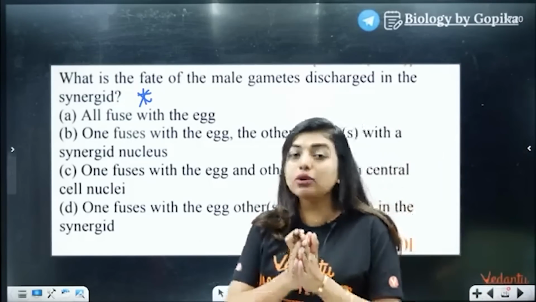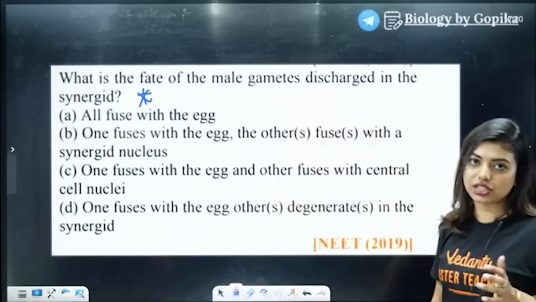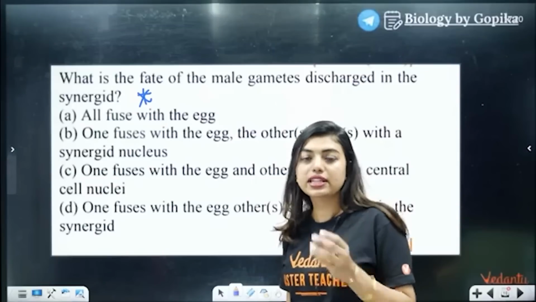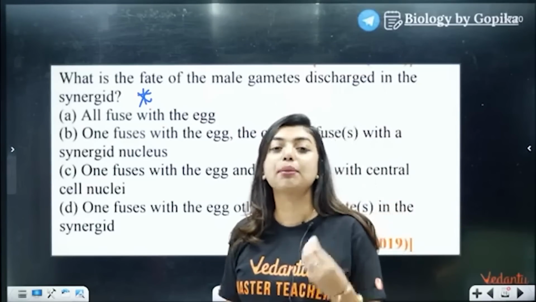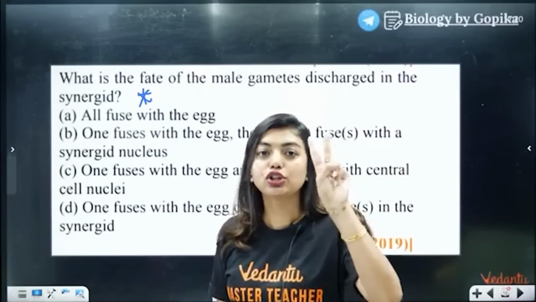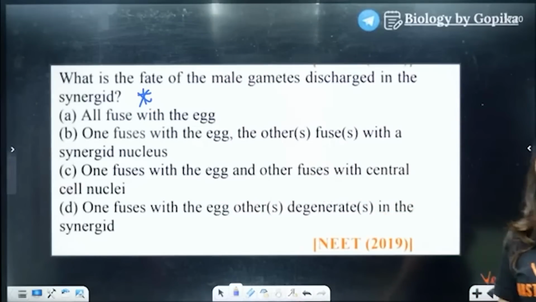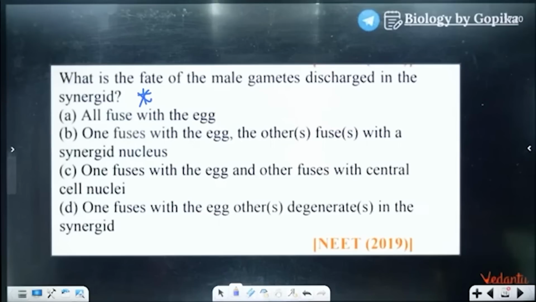They are talking about the 3-cell stage, because here you can see clearly they have given the options. They are not talking about the 2-cell stage, because double fertilization is explained separately in the chapter. So you also think about the 3-cell stage, especially about the 2 male gametes that have gone into the synergids. Now please answer this question, all of you, quickly in the chat box.